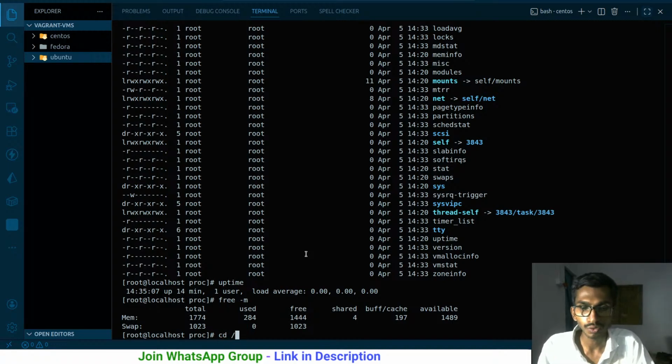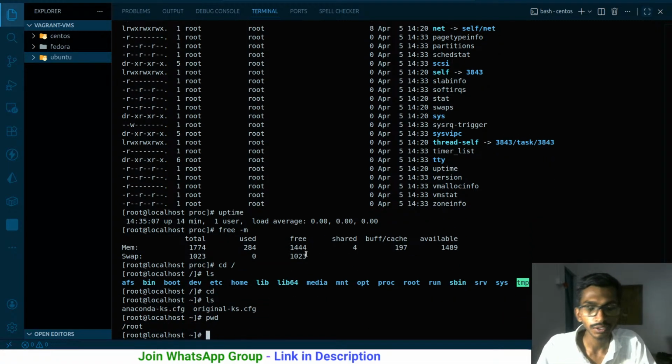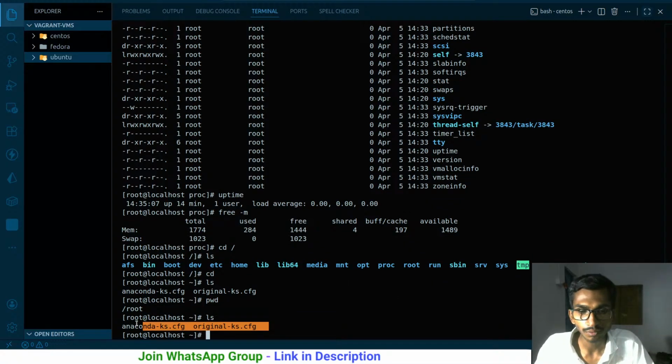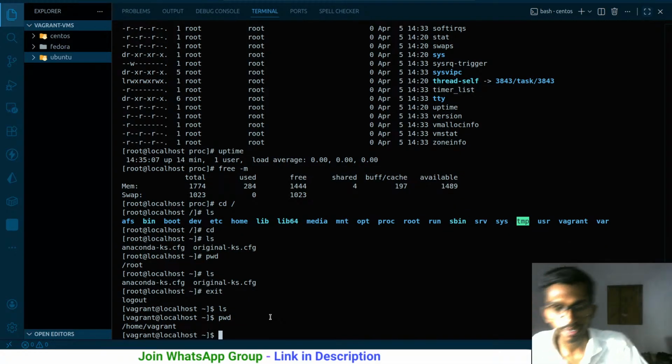Let me go to the home directory, cd home directory, present working directory. This is the root user, by the way. And if I want to create a file, touch, but right now I don't. How many files do I have? ls, these are the 2 files I have inside the root user, right? Let me exit and present working directory. This is the normal user that I have.